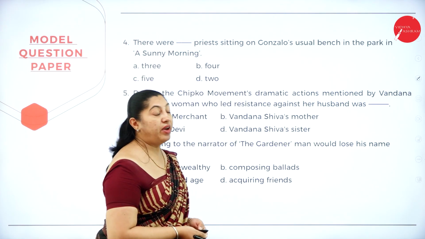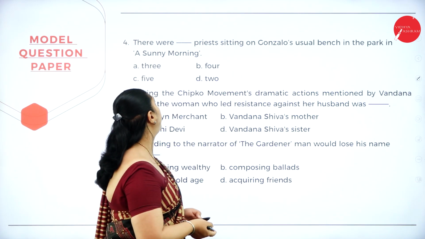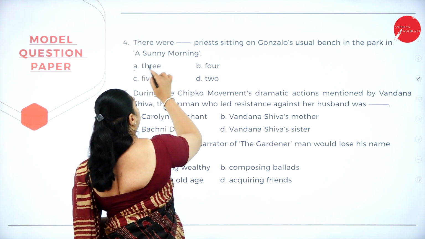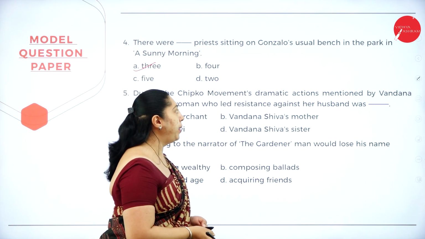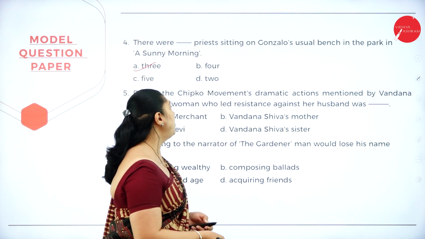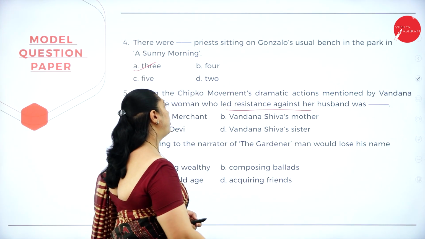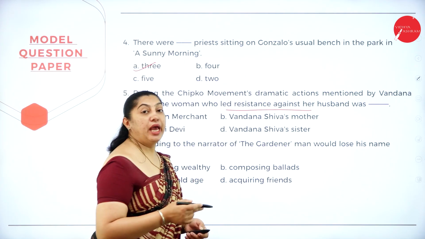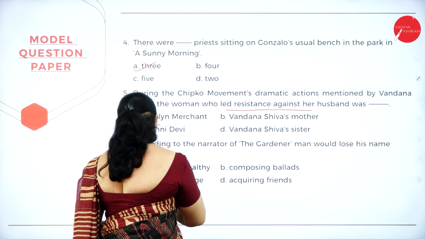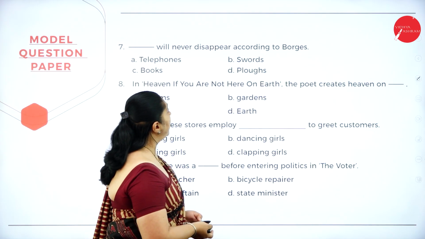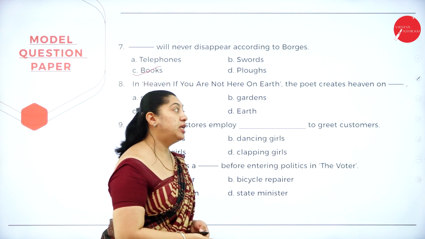Question number 4. They were dash priests sitting on Gonzalo's usual bench in the park on a sunny morning. So how many priests were sitting? They were 3 priests. During the Chipko movement, the dramatic action mentioned by Vandana Shiva, the woman who led resistance against her husband, was Bachni Devi. According to the narrator of The Gardener, man would lose his name on reaching old age. Dash will never disappear, according to Borges. According to him, books will never disappear.